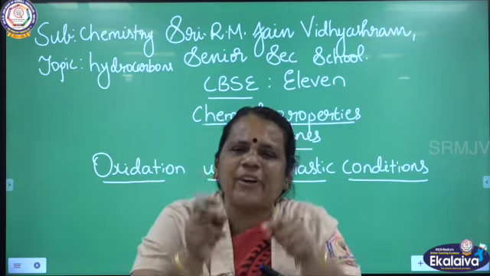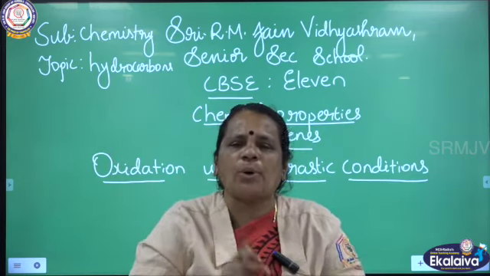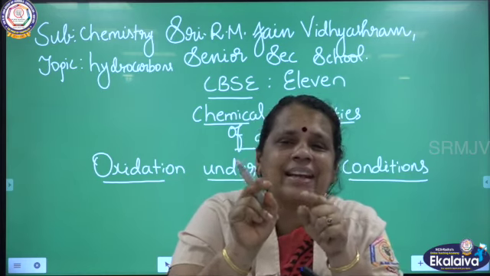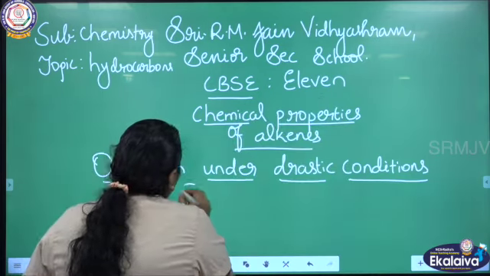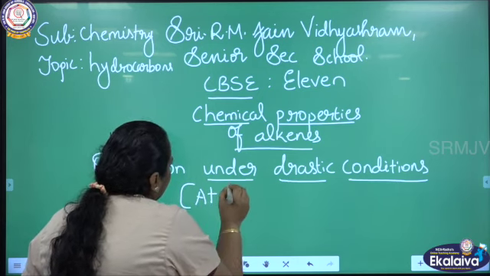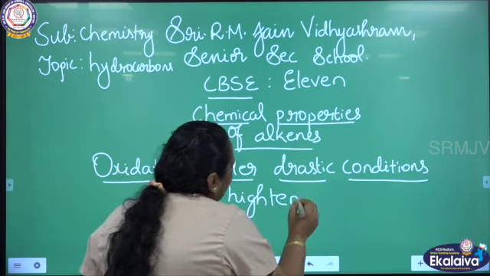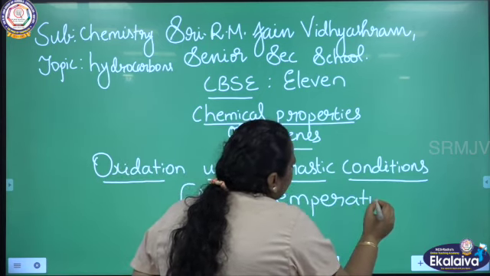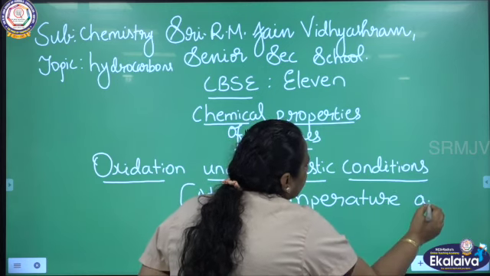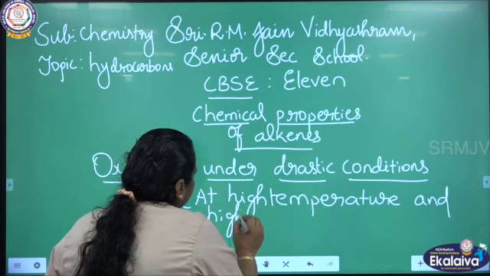Now we are going to use the same potassium permanganate in acidified solution. Here I am going to talk about this oxidation under drastic condition. What is drastic condition actually? High temperature and high concentration of acid.